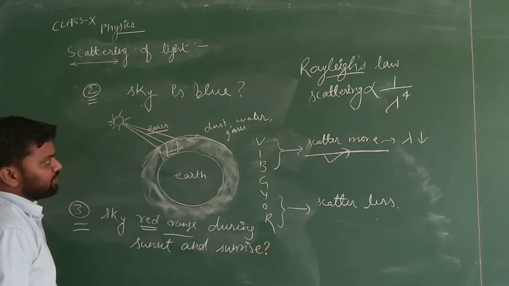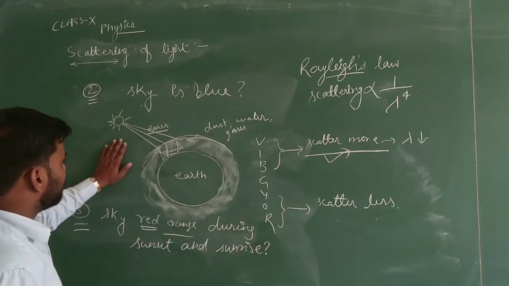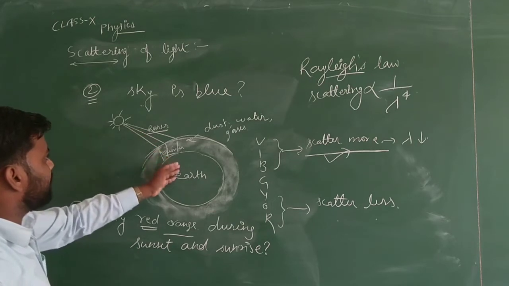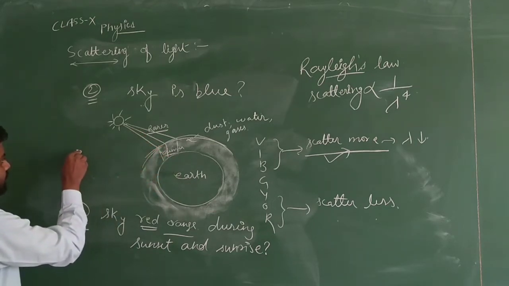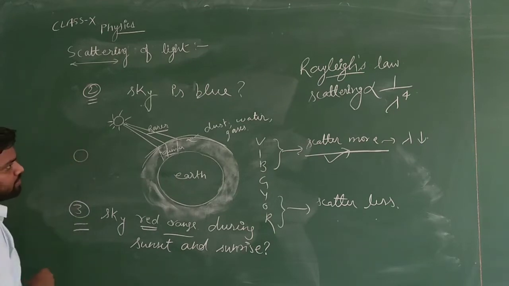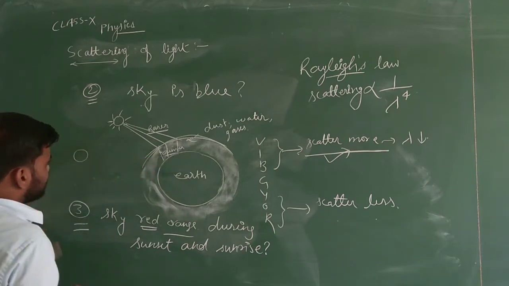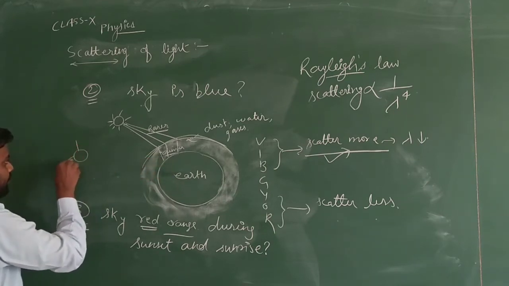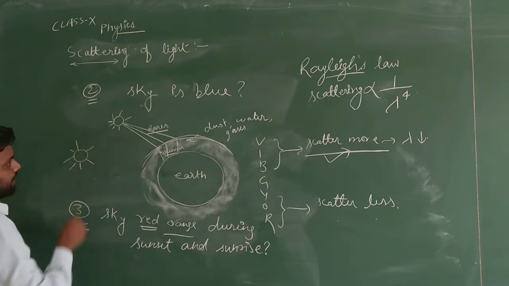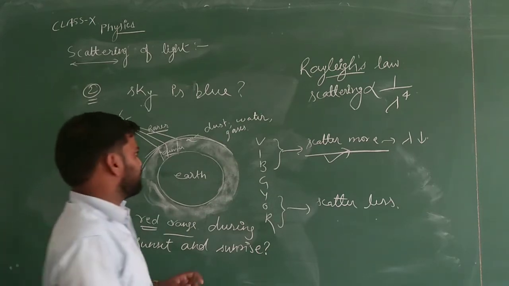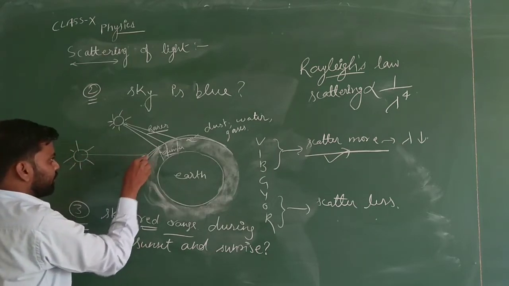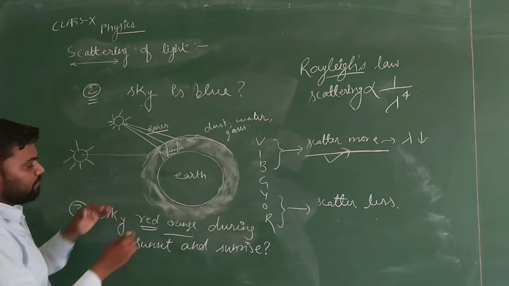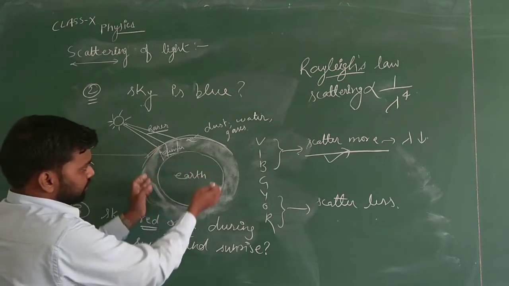What happened in that case? Students, here we can see that light is traveling a shorter path. But what will happen if the sun is at the horizon? Horizon means it will stay in this path. In the morning it is also at the horizon and in the evening it is also placed at the horizon. Now the light rays are coming from this side.